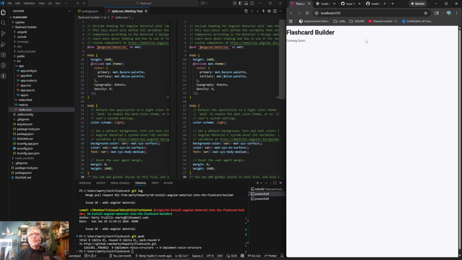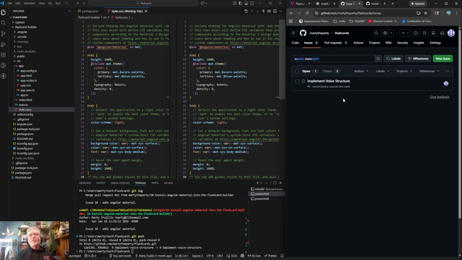Probably we'll have a selector and then output. And then output will eventually be, on the left, the question, and on the right, the answer. And then we'll also need to create our service and all that. So I think we might end up with what just happened today, where it's just like implement voice structure, and it's like, well, I need Angular Material. Oh crap, let me go ahead and create it.